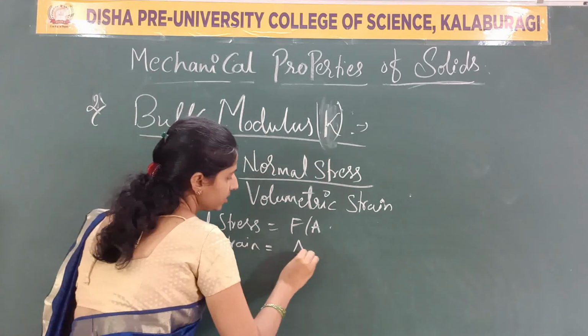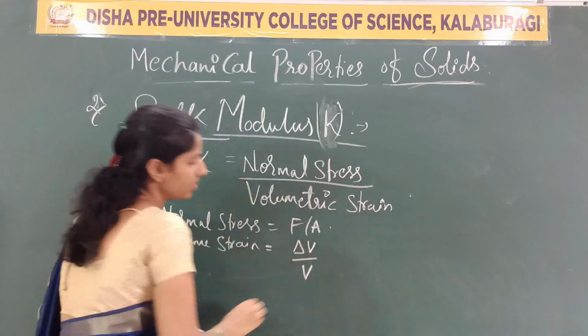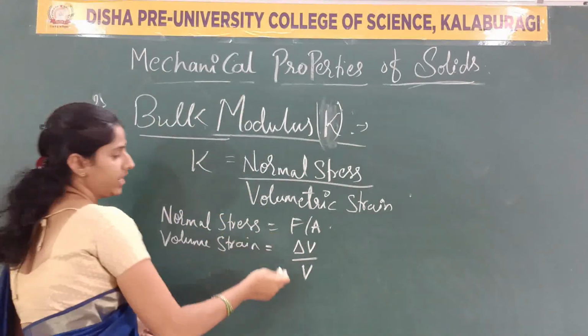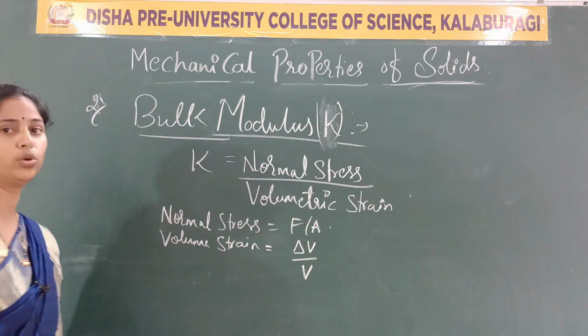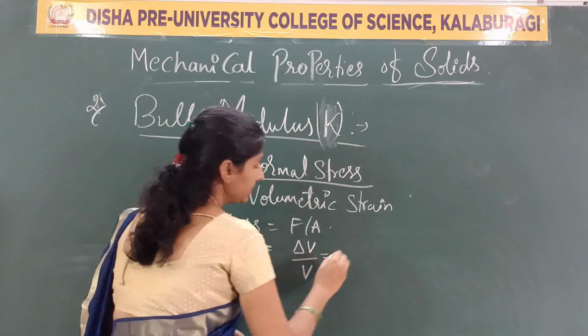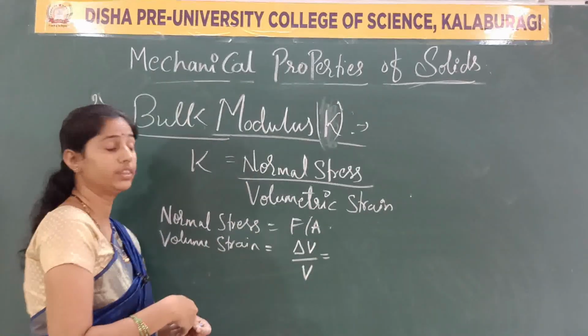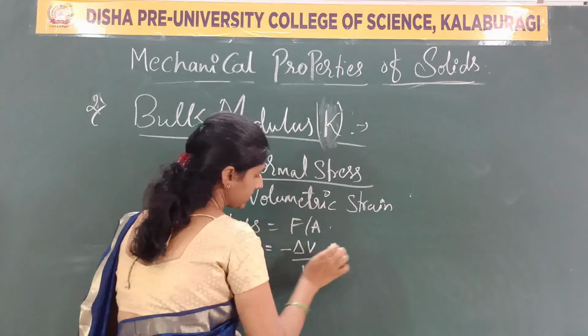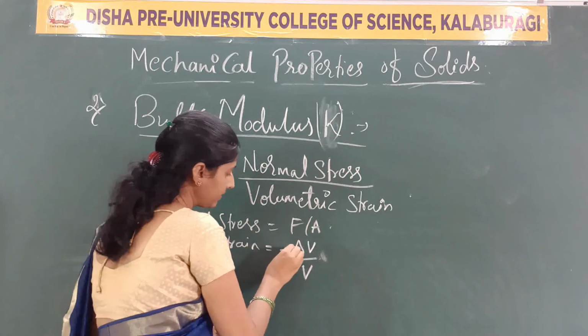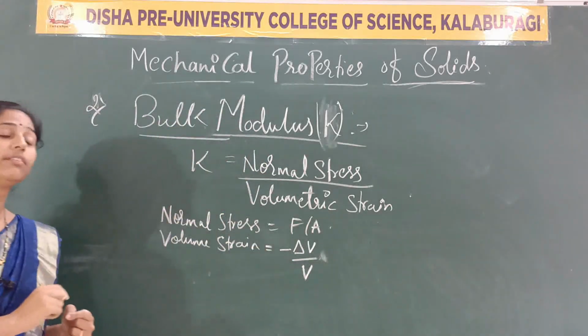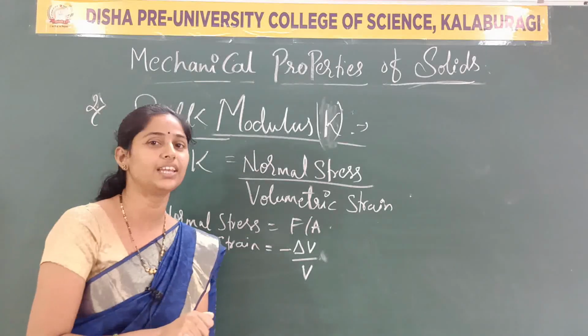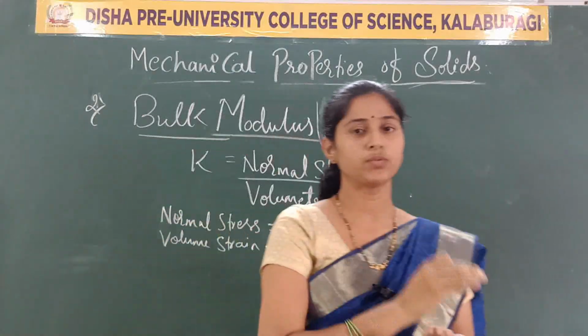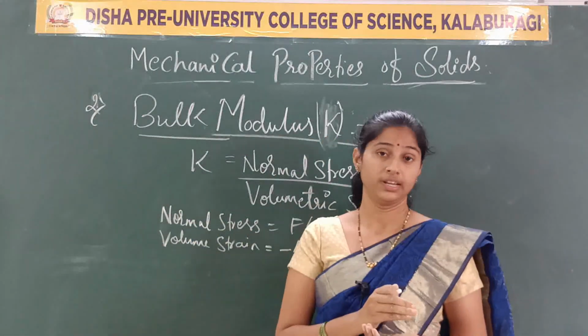Now, volume strain is nothing but change in volume to the original volume. This change in volume to the original volume, here a change can be referred with the what? Negative sign. Why am I taking a negative sign? Because negative indicates the decrease in volume, as discussed in the types of strain. Clear?